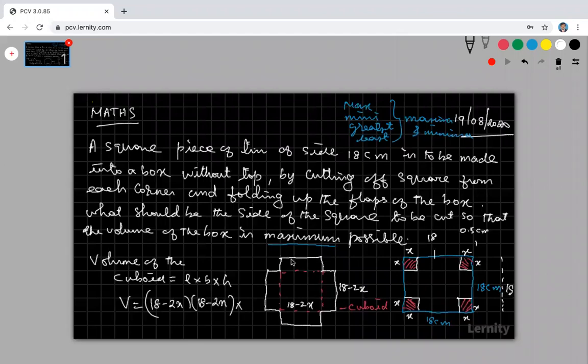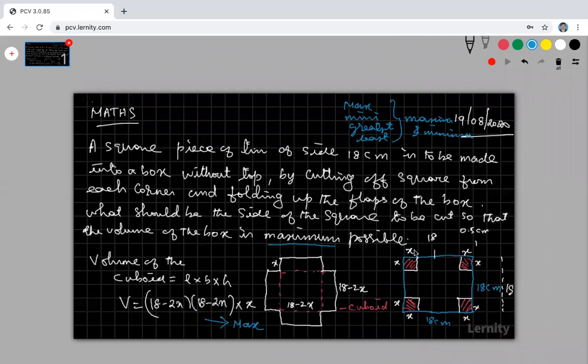My height is x because I am folding this flap. So actually this is my x. I am folding this flap, therefore the length of this flap is x. Therefore, this is my x. Actually, this is my volume. You can find the maxima and minima for this volume. Look at the question. My volume is maximum. Yes, this is the volume of the required box.